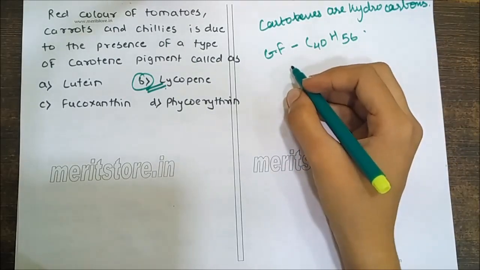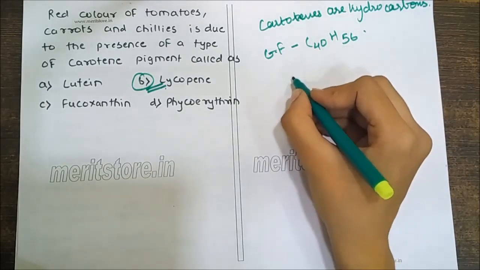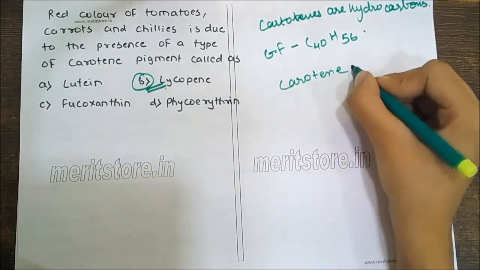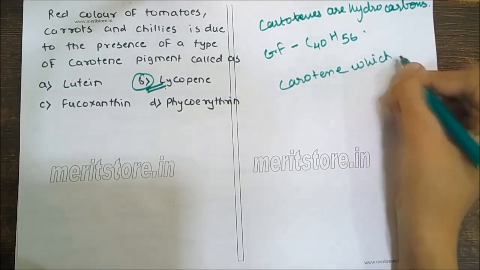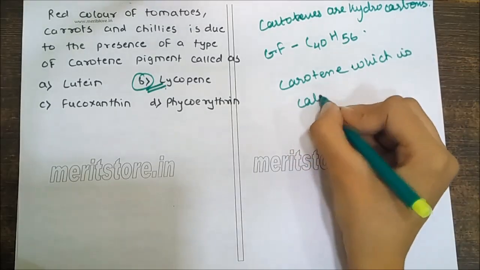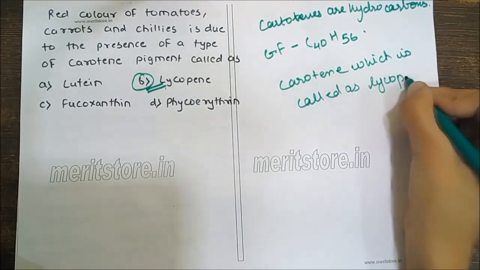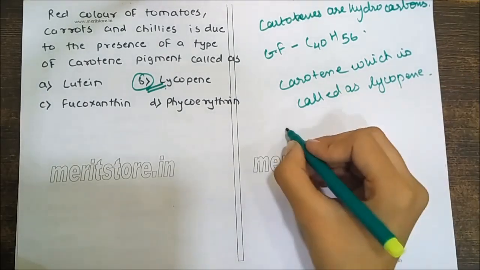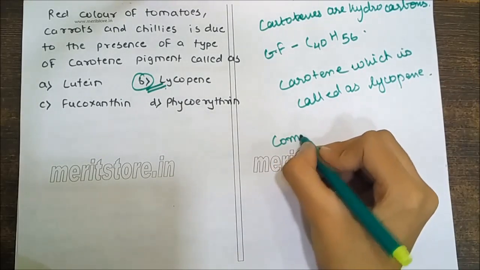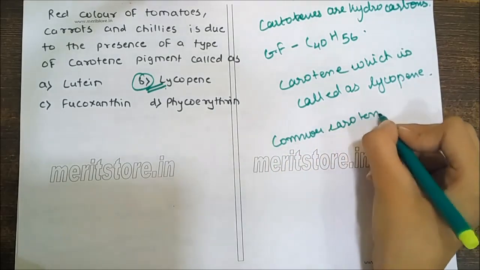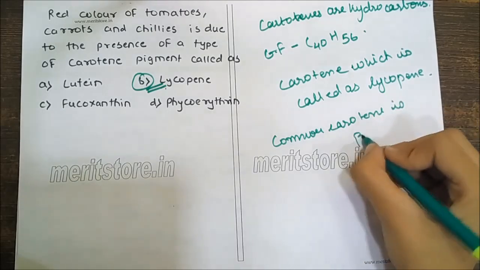The red color of tomatoes, carrots and chilies is due to the presence of carotene, which is called lycopene. The most common carotene is beta carotene.